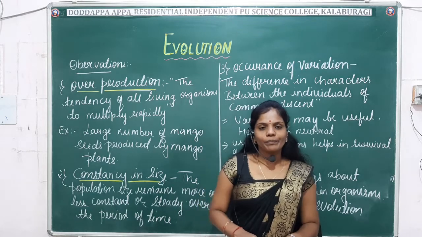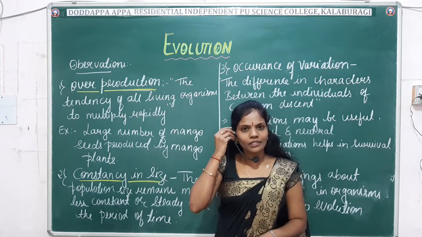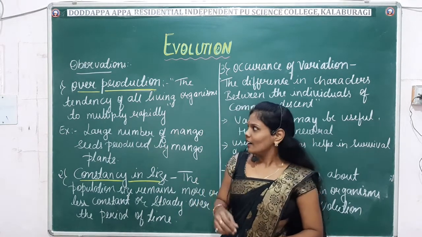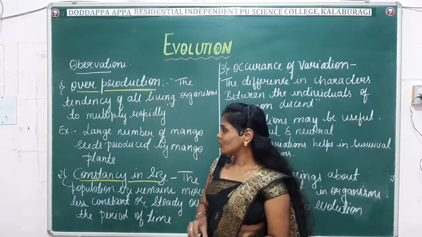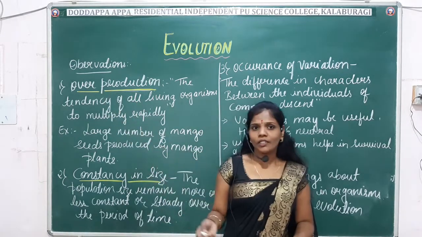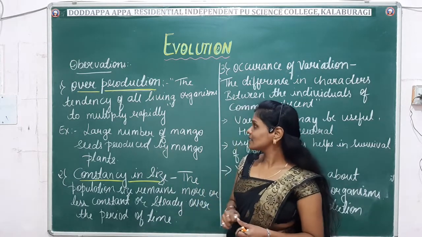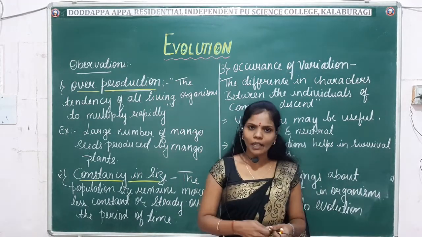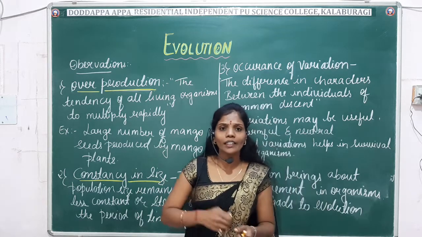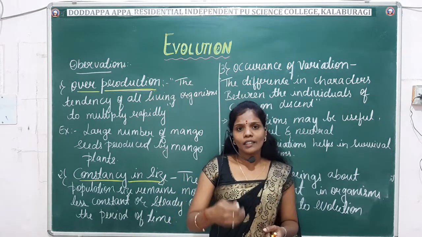Okay. Now let us see Darwin's observations in detail. First, overproduction. So what happens in overproduction? Here you can see that the tendency of all living organisms is to multiply rapidly. It means every organism has the tendency to reproduce rapidly.